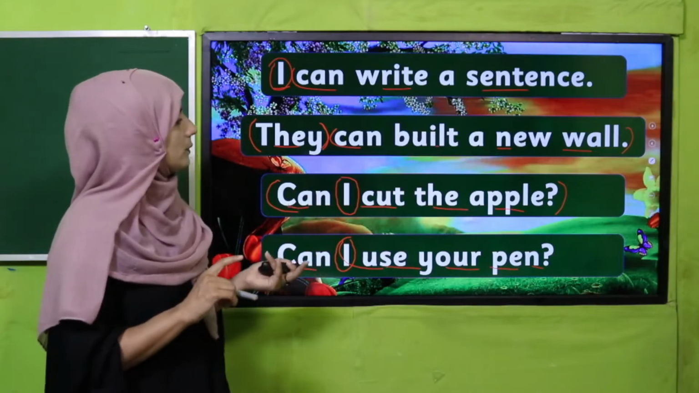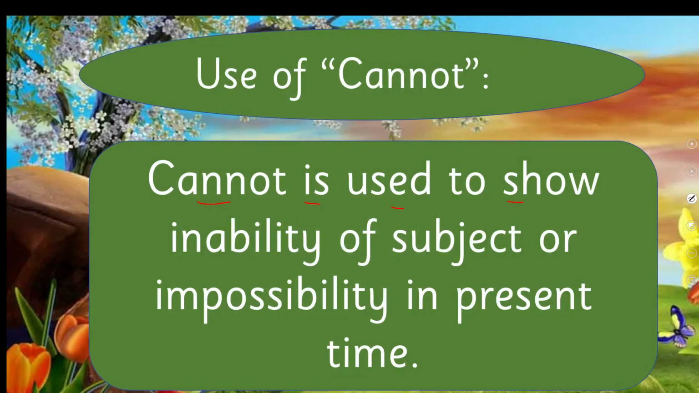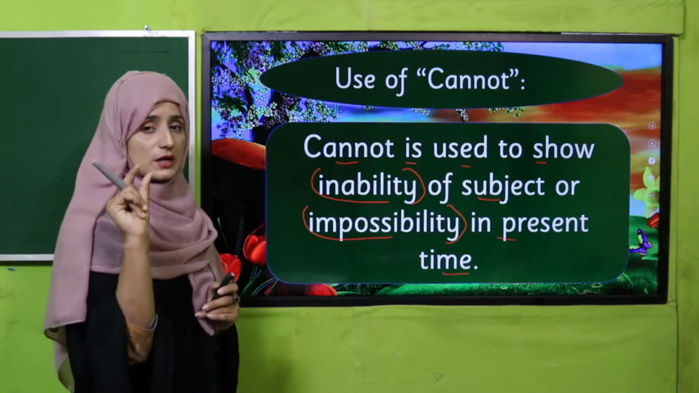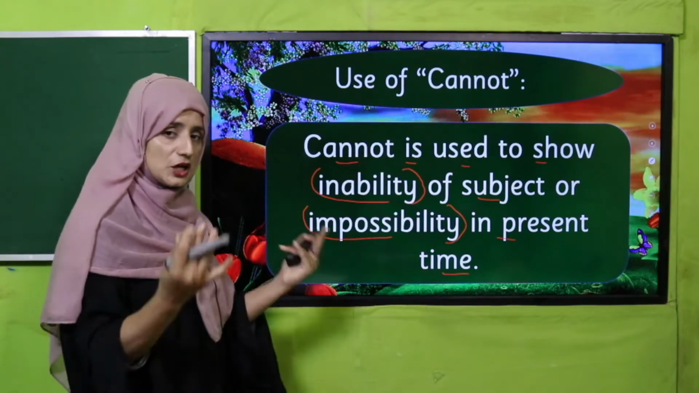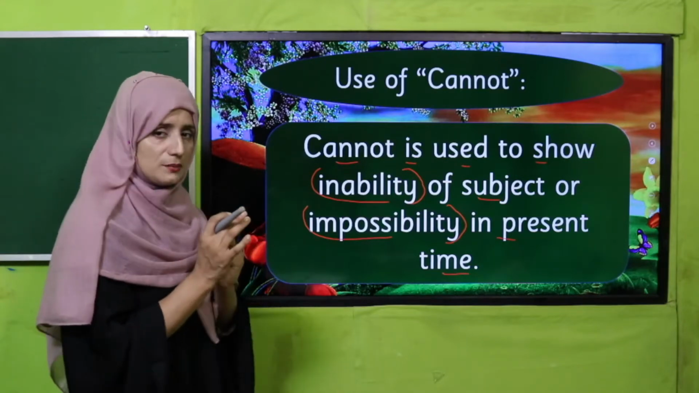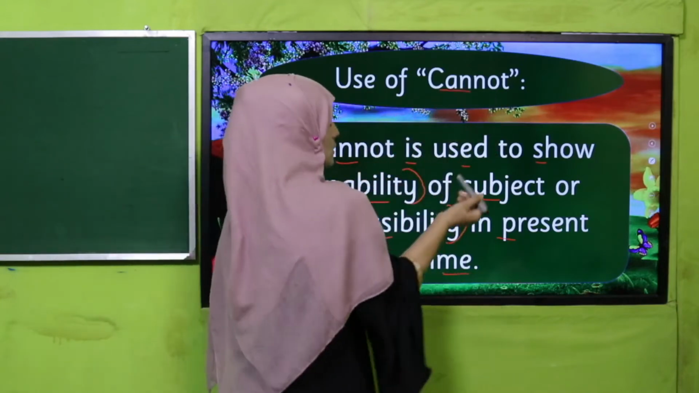Keep in mind, my dear students, the use of cannot. Cannot is used to show inability of a subject or impossibility in present time. The same thing is there, just not will change the structure and the complete sense of a sentence. When we add just not, a simple word, it can change the whole sense, so with can we will add not. See these examples.